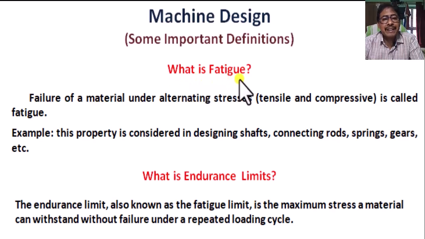First, what is fatigue? Failure of a material under alternating stresses, tensile and compressive, is called fatigue. Fatigue is when a material breaks down after being put under repeated or cyclic loading over time. Even it breaks if the stress level is below the material's ultimate tensile strength, that means below the maximum tensile strength. Example, this property is considered in designing shaft, connecting rod, spring, gear, etc.